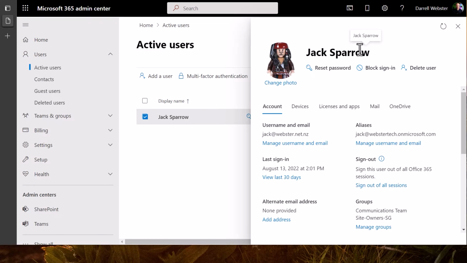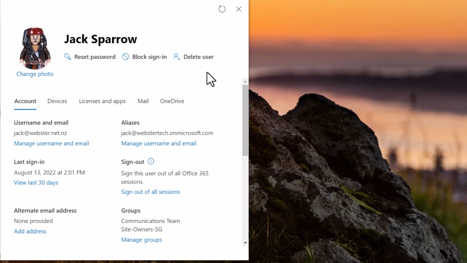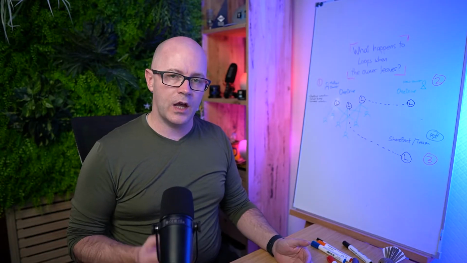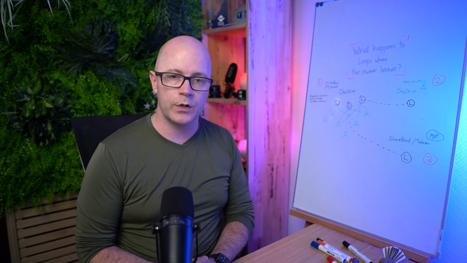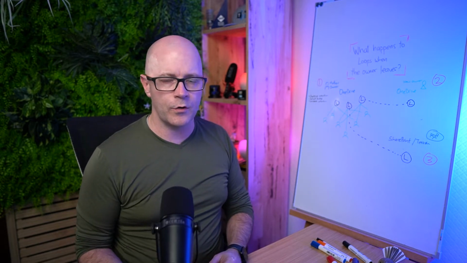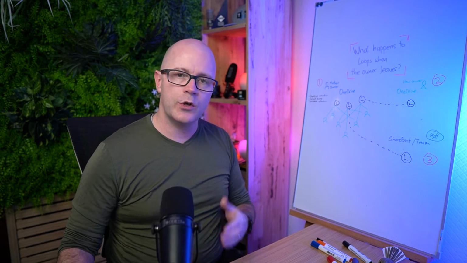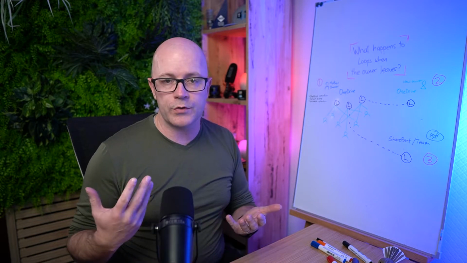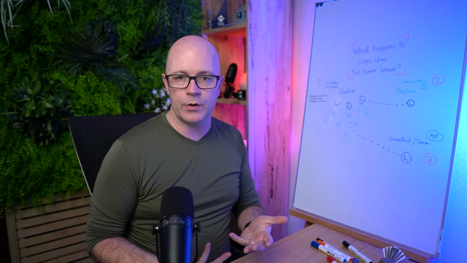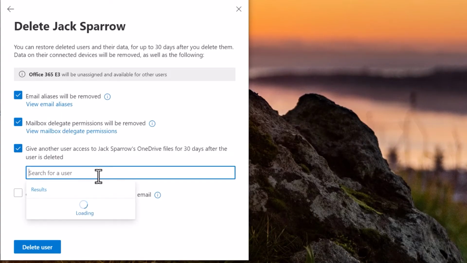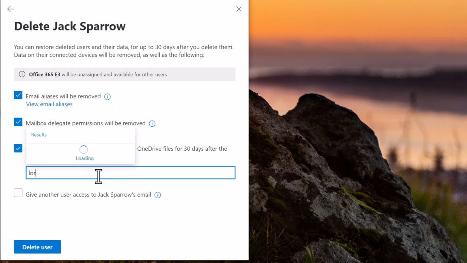We've got Jack's account open here in the Microsoft 365 Admin Center, and we're going to step through and delete Jack's account. So Jack has a manager, and that is a good person that we would probably choose to assign his OneDrive to, whether it be a manager or potentially another team member who can go through Jack's content and just make sure that we've got the content rescued and continued to be able to use by the team. So let's give another user access to the OneDrive. We'll look at giving that to Laura.